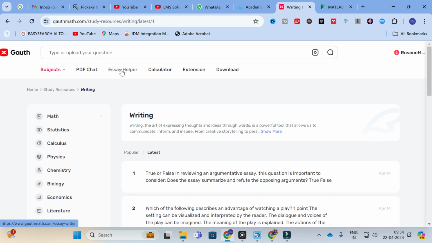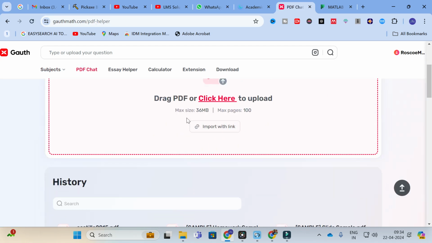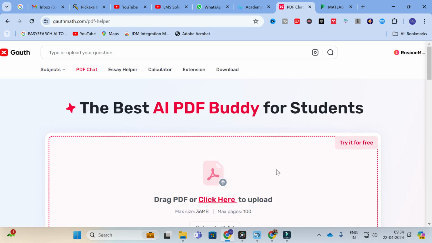So this is how you can use this Gauth chat. So it will be very useful for our research paper content writing. So you can use this for free. So especially this PDF chat, you can use it for free. So you can upload a maximum size of 36 MB and maximum pages is 100. So you can upload any number of documents, any number of reference papers and get your literature review done using this particular Gauth AI. So this is all about this Gauth.Math AI.